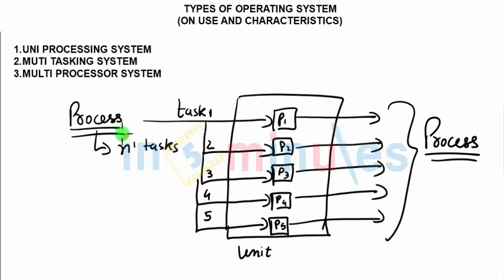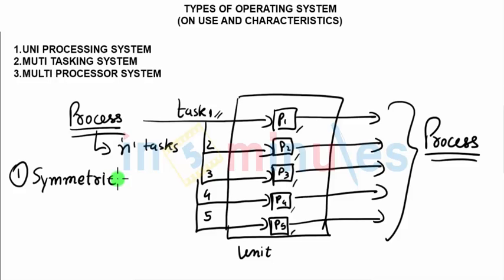So a multiprocessor system is a system where a given process would be divided into n dependent or independent tasks performed in parallel by n processors, and the final result is a collaborative approach of all n processes together. There are two types in a multiprocessing system. One is called symmetric.